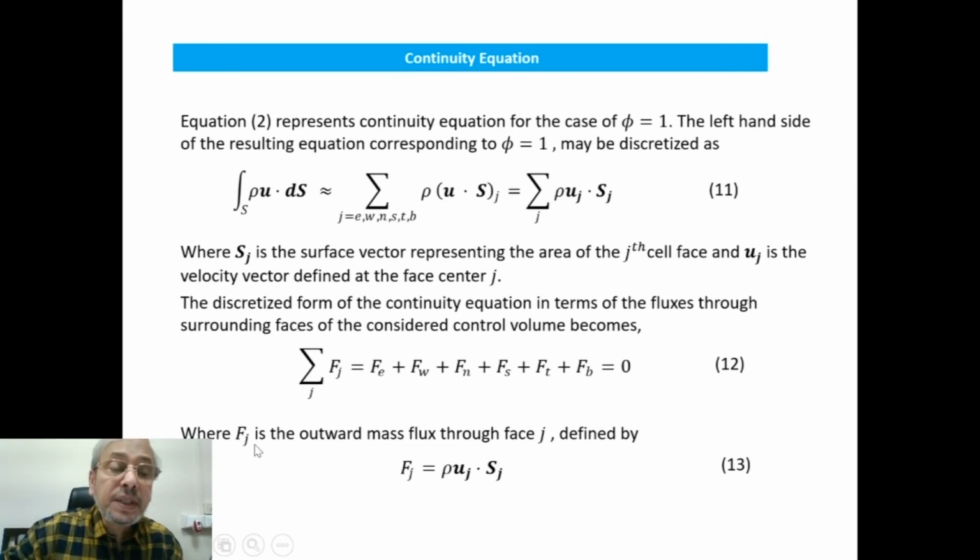Where Fj is the outward mass flux through face j, defined by Fj equal to Uj dot Sj. This U is a vector, so it has all the components of the velocity, and Sj is the surface vector representing each one of the surfaces.